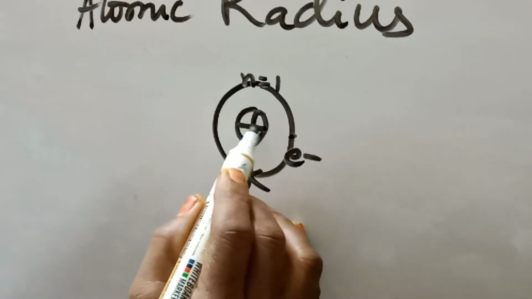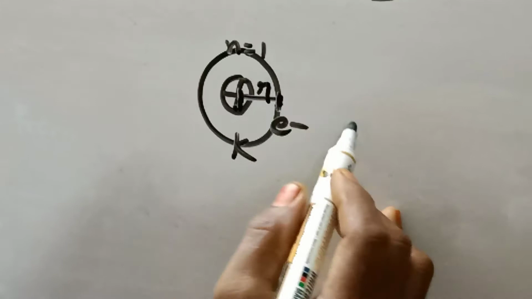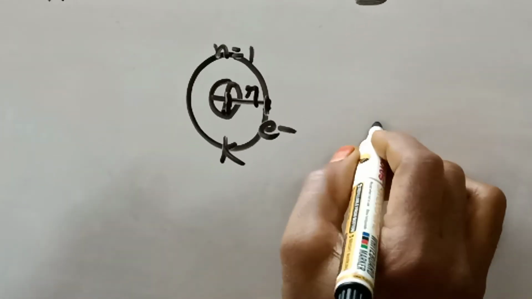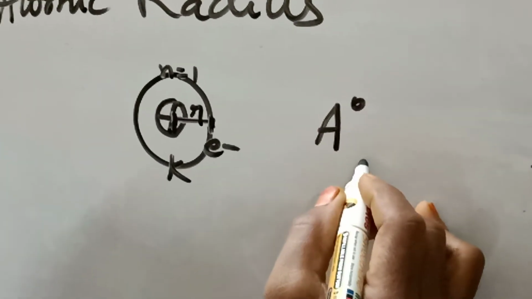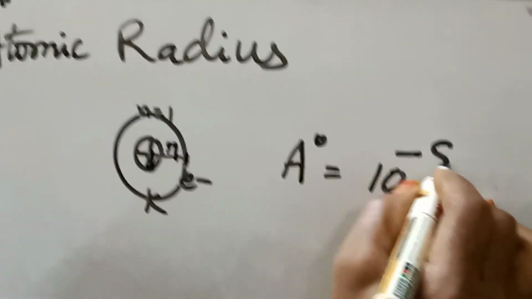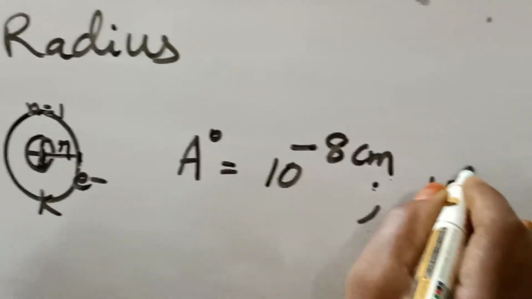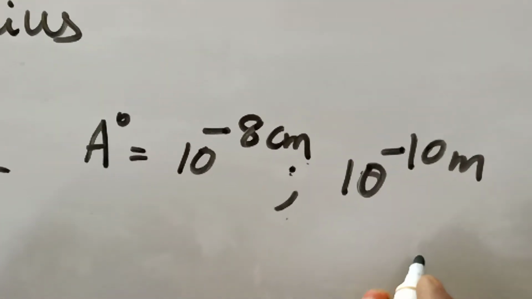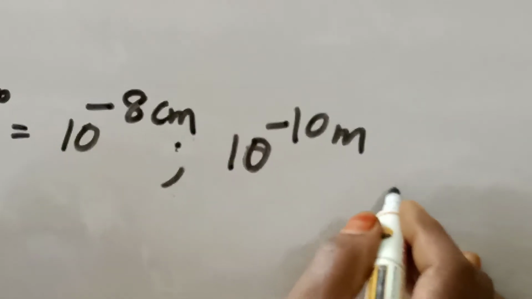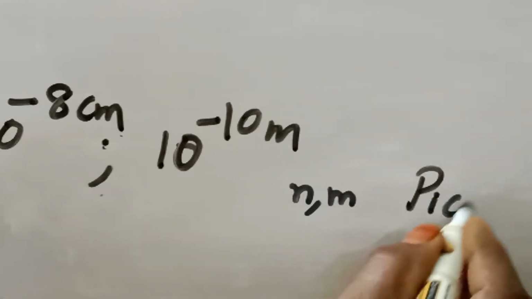It is measured in angstrom units, where 1 angstrom is 10 to the power minus 8 centimeters or 10 to the power minus 10 meters, or it is measured in nanometers or picometers.